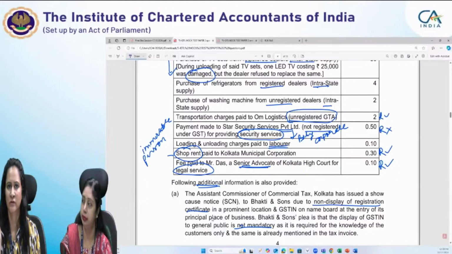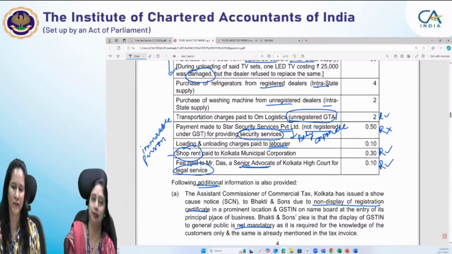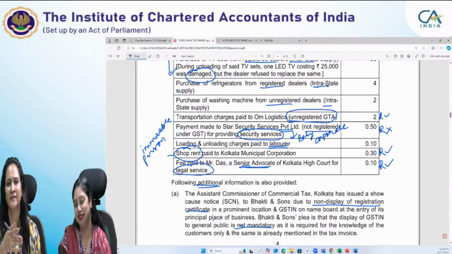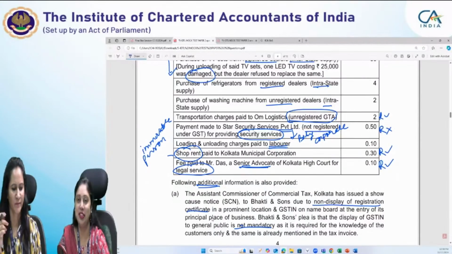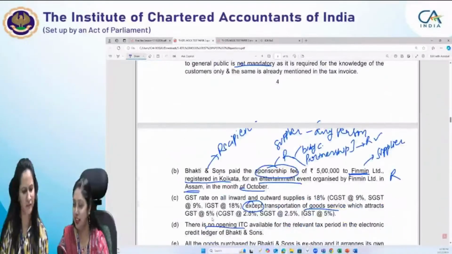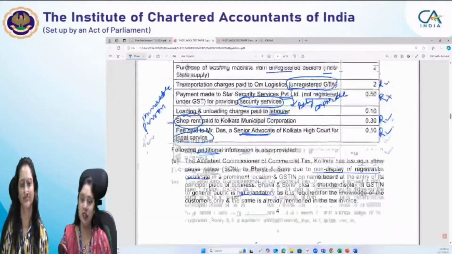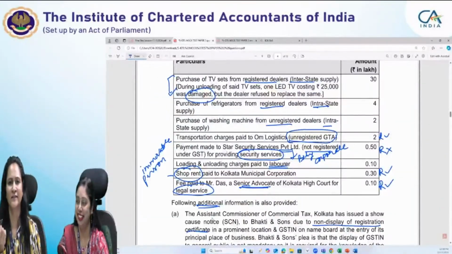This point, value of supply, requires special consideration, because generally when students see that something is asked, they tend to calculate the amount of GST because GST rates are given. They feel, then what is the use of the GST rate? They are given 9%, 18%. So generally we see that these rates are given, so we have to calculate.